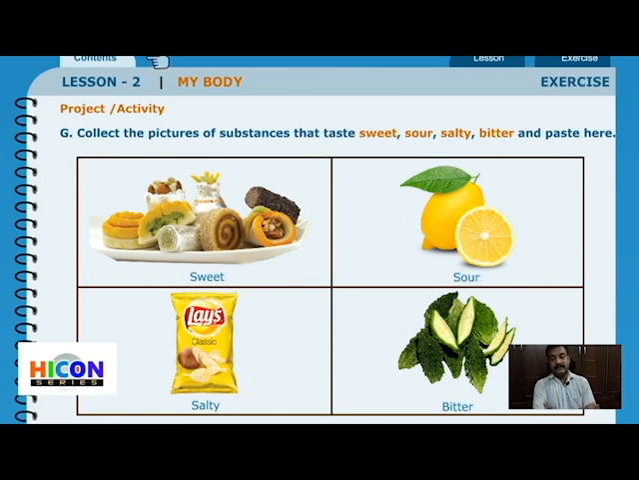Okay. So the activity is done here for you, but you can still take a copy of the paper and collect the pictures and paste it over there, right? So that is the end of the second lesson. We will meet again with our third lesson.